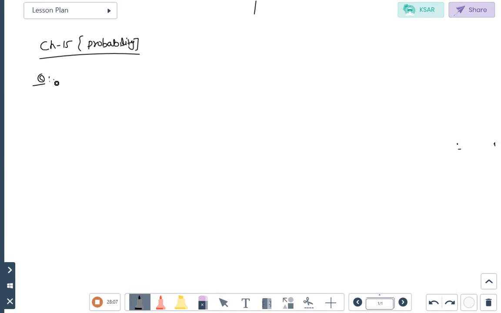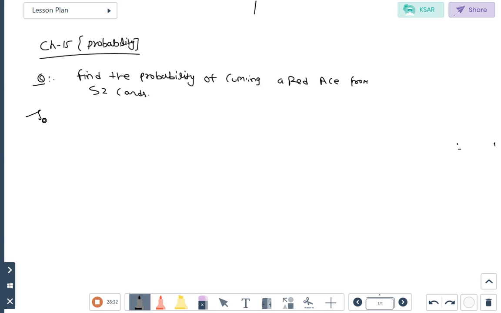The question is: find the probability of coming a red ace from 52 cards. So how will we find out? Firstly, the number of red aces is 2.